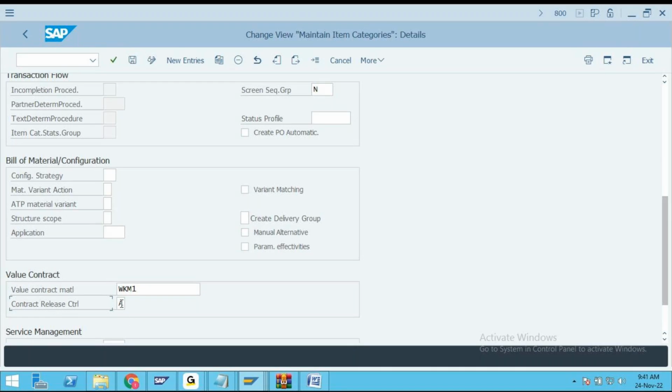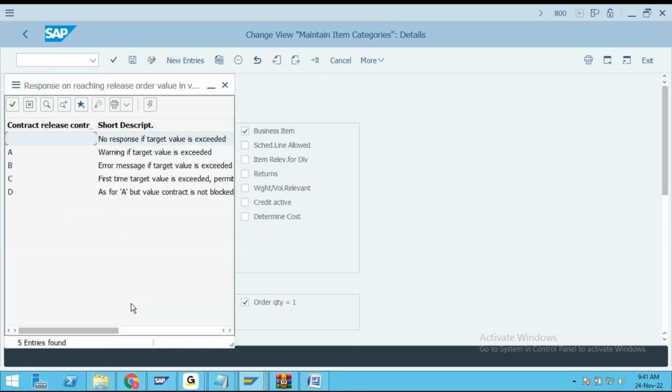There are different options. No response even if the target value is exceeded, which is not a best practice. A, warning message. B, error message if the value is exceeded. Something like this, and whether the contract shall be blocked or not.